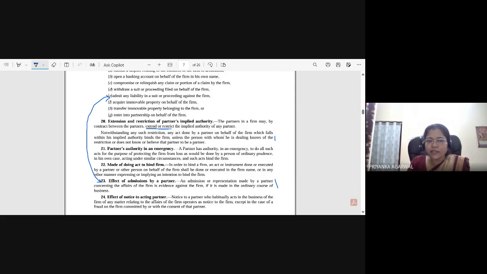I give you a hint: here it is mentioned in the ordinary course of business, and here it is mentioned in a suit or proceeding. Okay, and then understand what both are saying. Here this admission is binding the firm if it is done in the ordinary course of business, but here the admission of any liability in a suit or proceeding is not binding the firm. So try to understand this further.